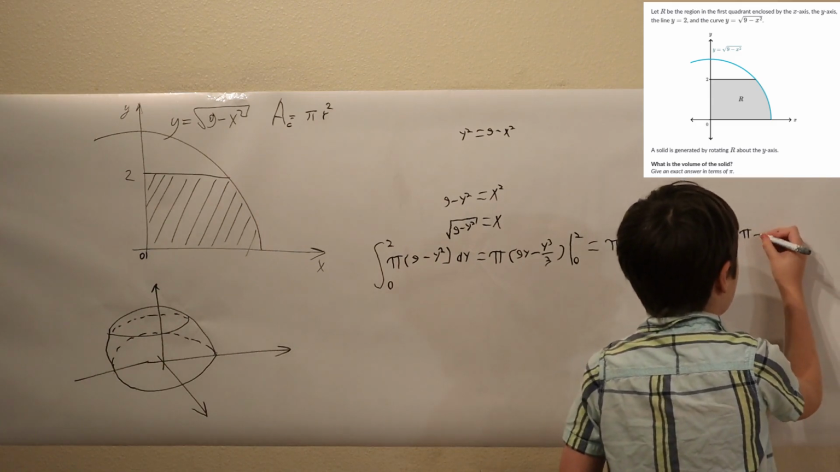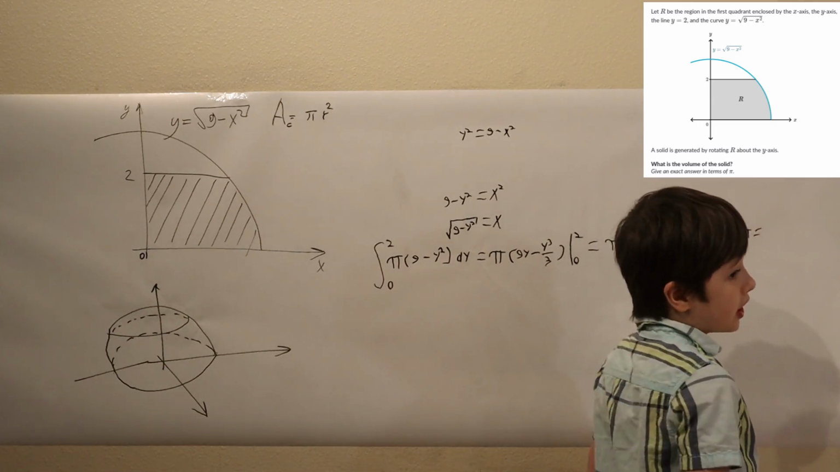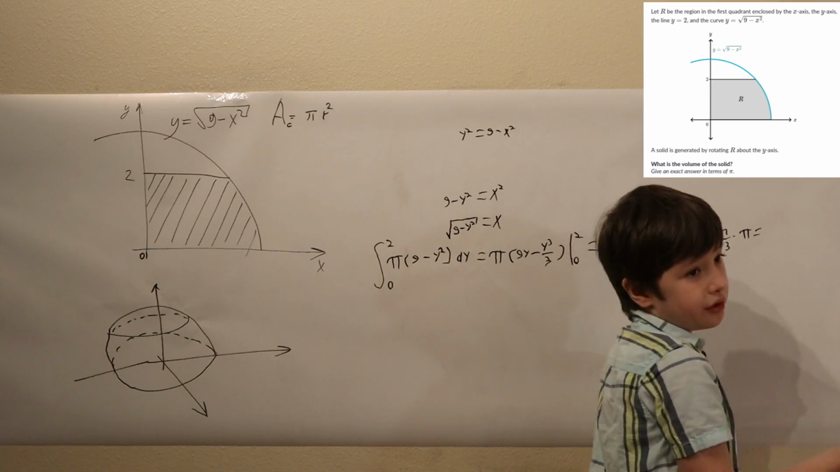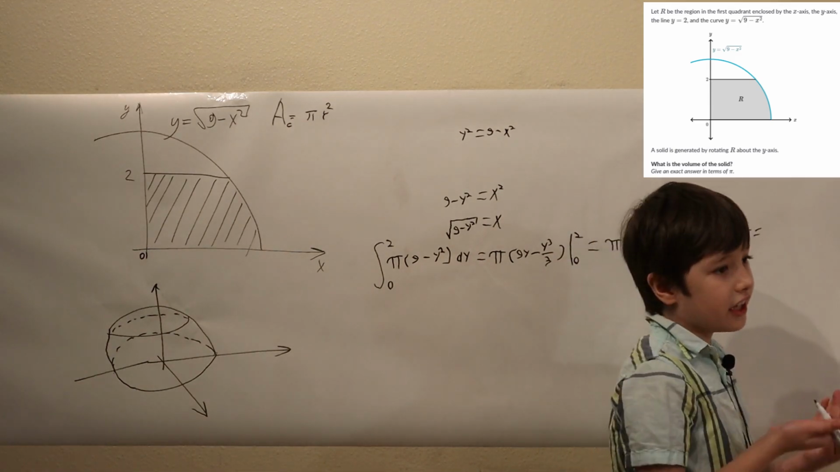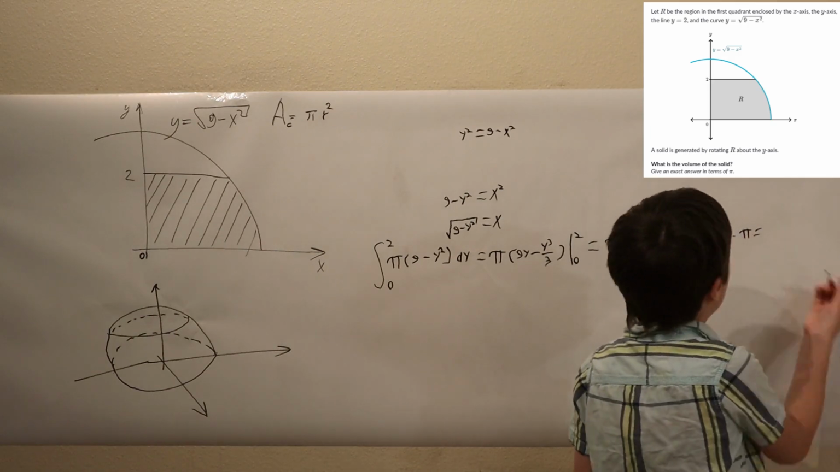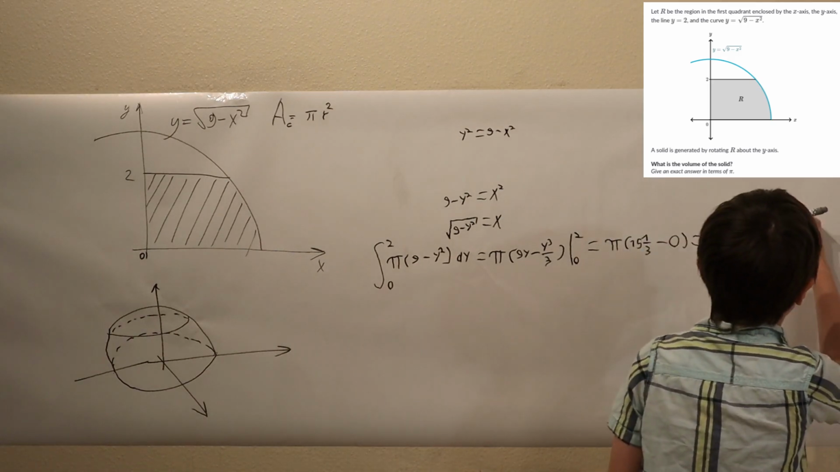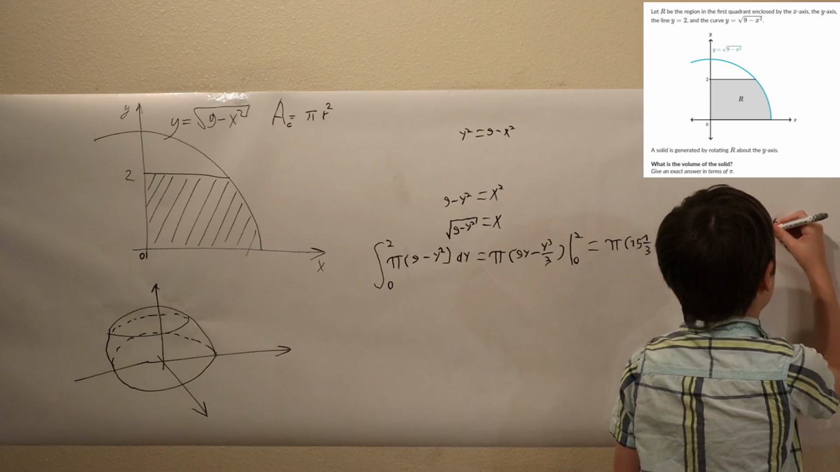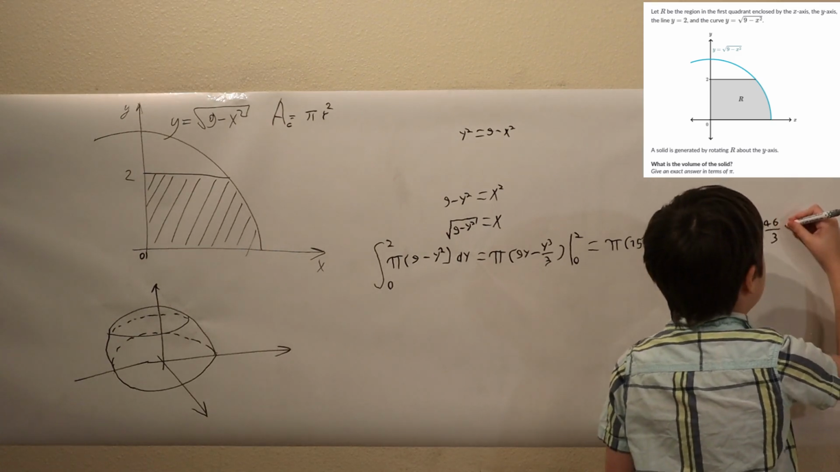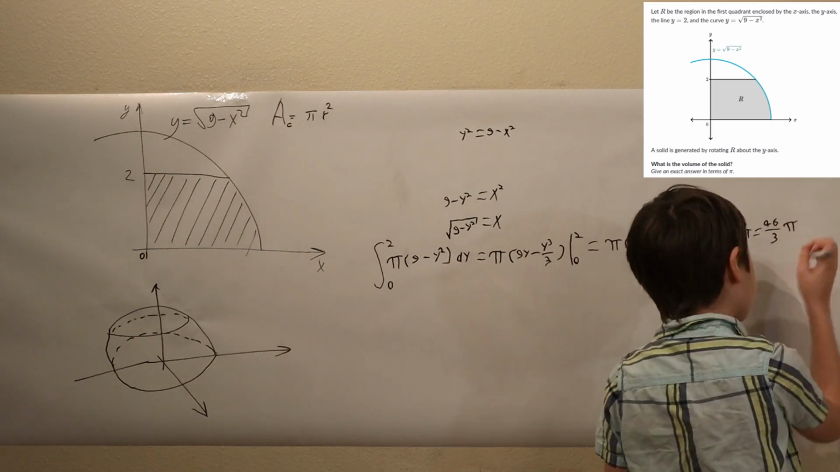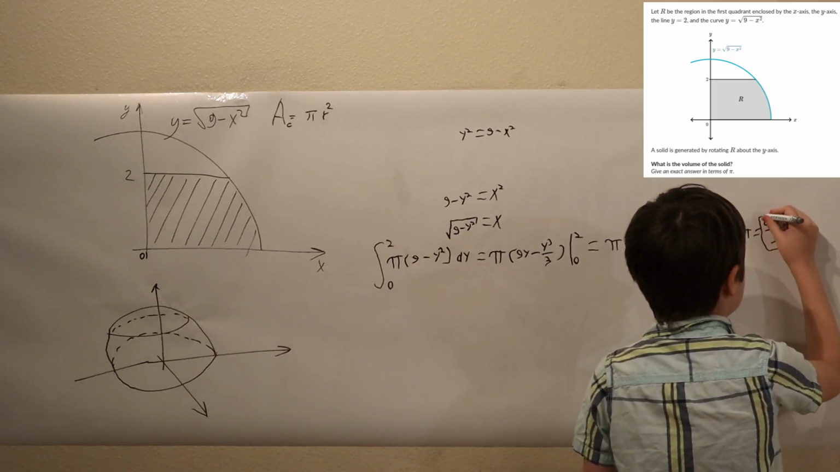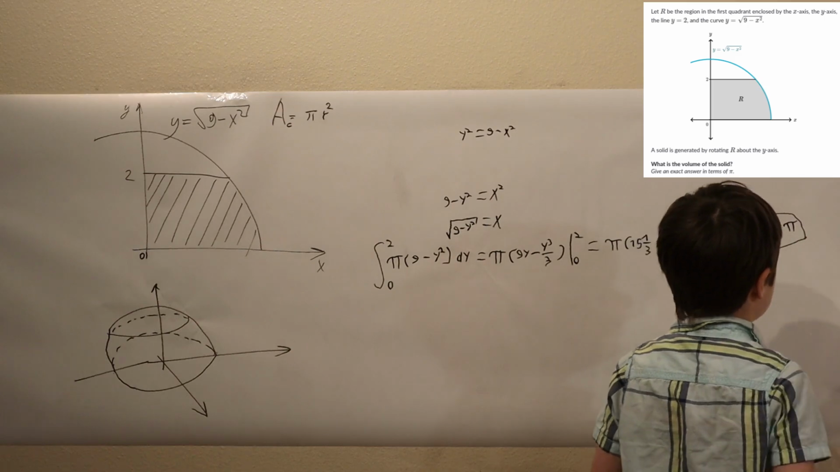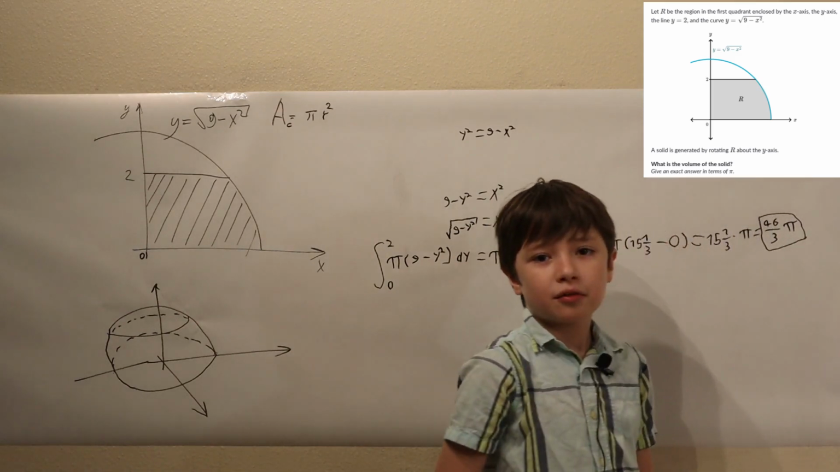And then we have 15 and 1/3 that we should change into a over b. What is a? b is 3, because we have 1/3. And then a, 15 times 3 is 45. 45 plus 1 is 46. We have 46 thirds pi. And there's our answer. 46 over 3 pi.